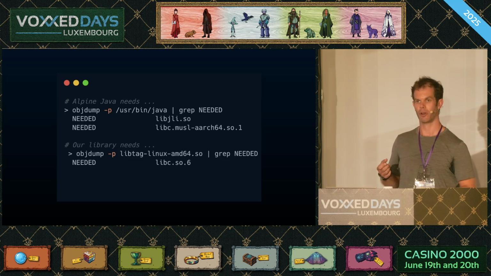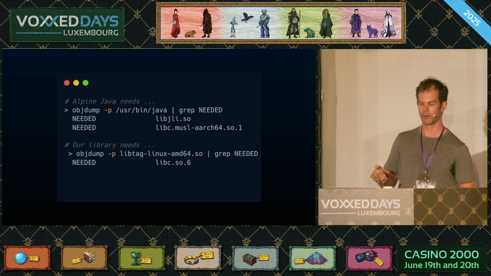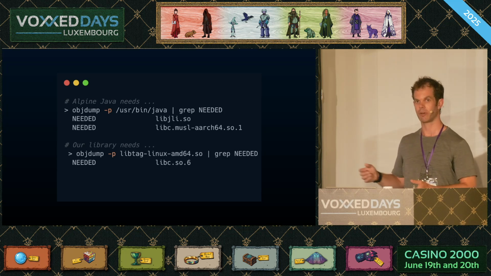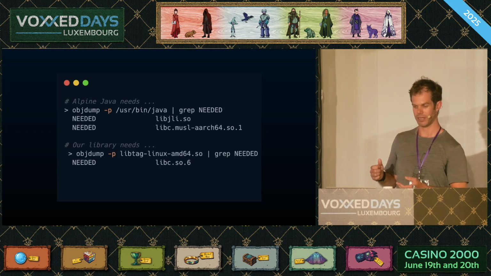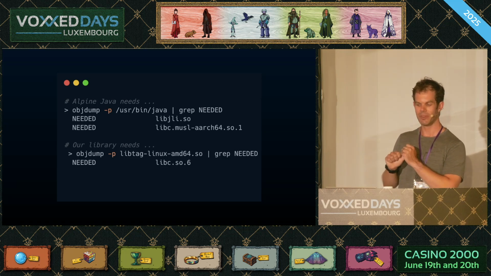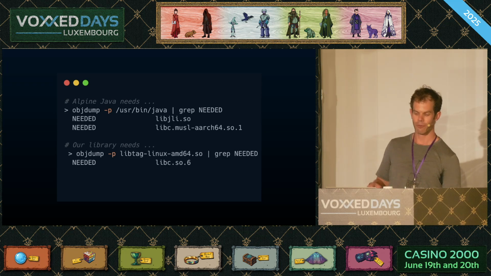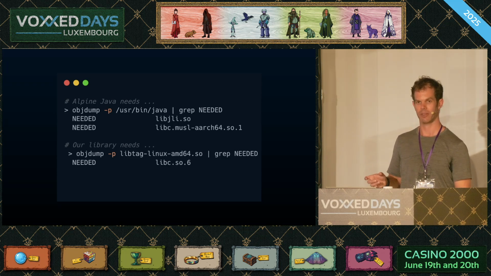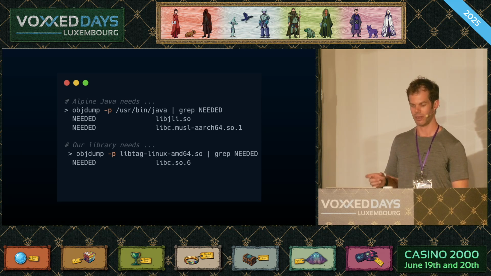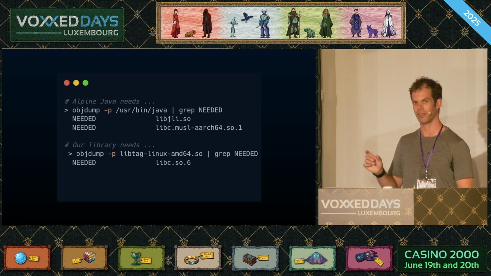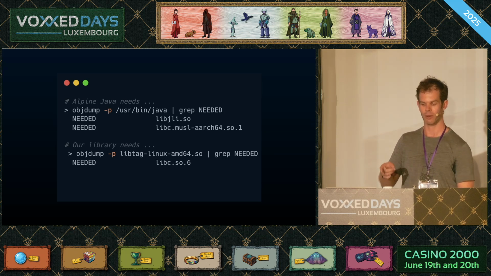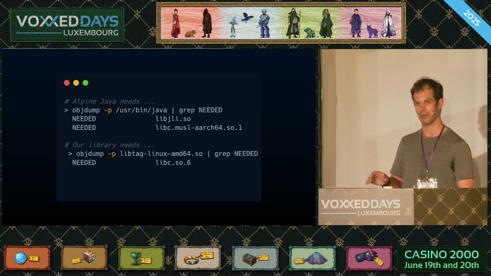And on Linux, you have this tool called objdump. You can point it at binaries or shared libraries or anything that's an ELF file, essentially, and ask for stuff in it. So here in the first command, we're going into our Alpine container and saying, hey, objdump, the Java runtime, what shared libraries does it depend on? And objdump's telling us it depends on libgcc and libc musl ARM64, which is suspiciously similar to the error message we saw before. If we ask it the same thing about libtag Linux AMD64, it tells us that it has a dependency on libc.so.6. So these both sound the same, but they're subtly different. And if you grab the musl one and copy it over to the other one, which isn't in the Alpine Linux image, this will not work.